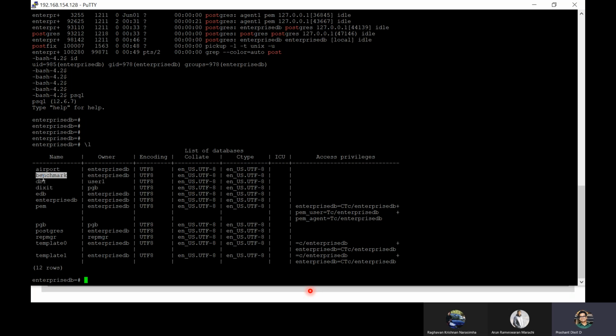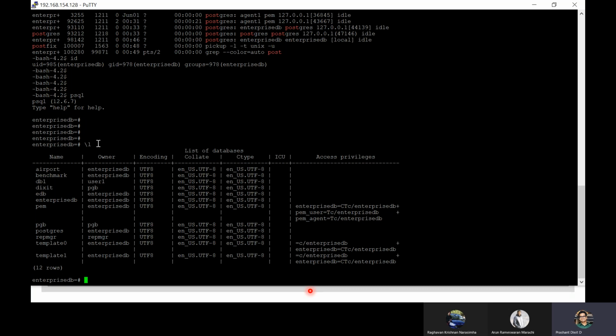So airport, benchmark, DB1, Dikshit, EDB, PEM, PGB, repmgr and Postgres are a few which I have created explicitly or manually. Enterprise DB is the one that I created during the time of the installation. Otherwise, template0 and template1 are the default ones, correct?